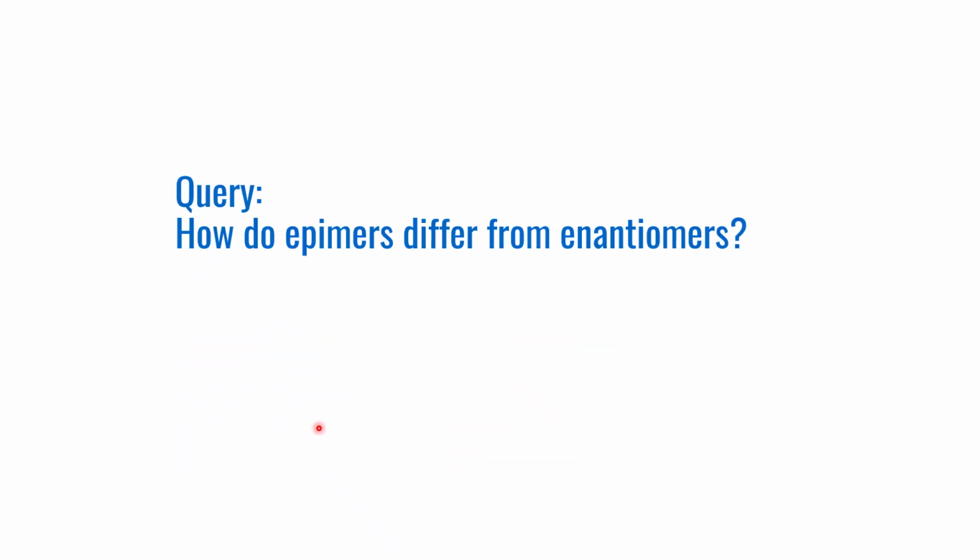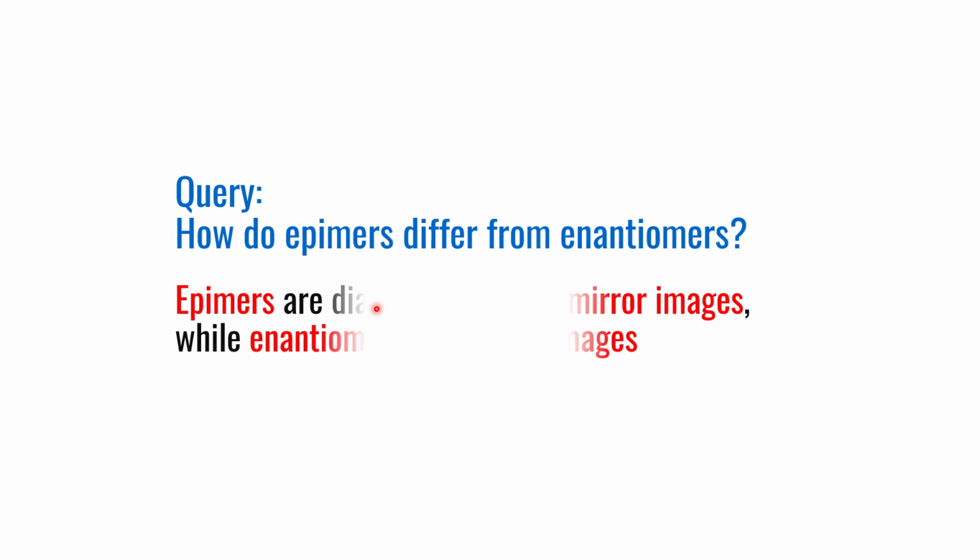There is a query: how do epimers differ from enantiomers? The answer is epimers are diastereomers, they are not mirror images, while enantiomers are mirror images.